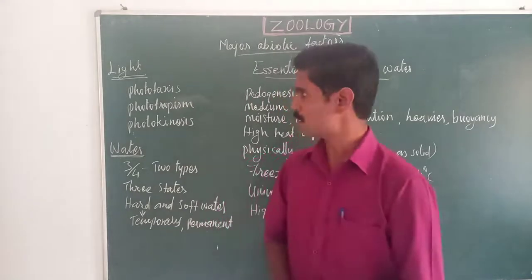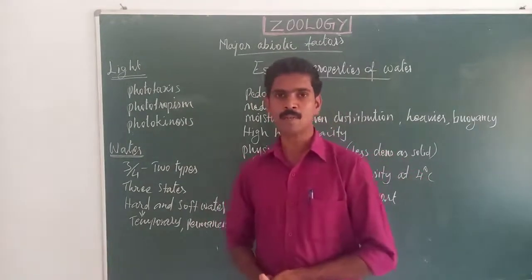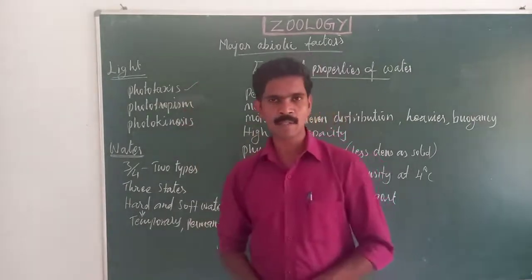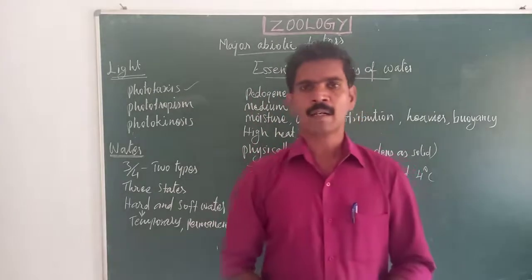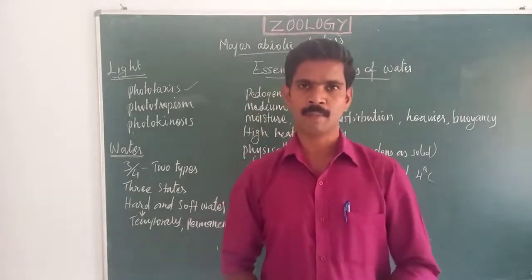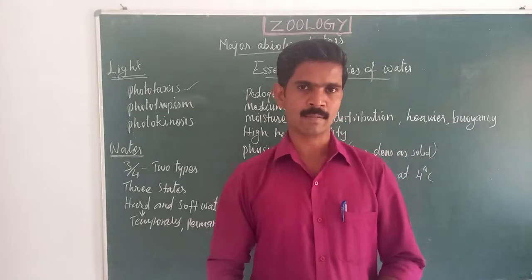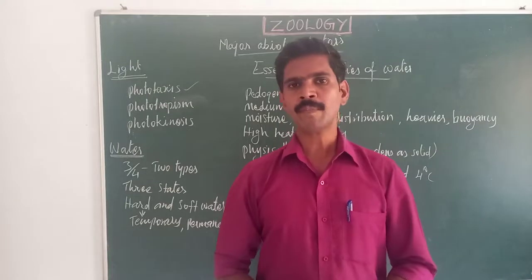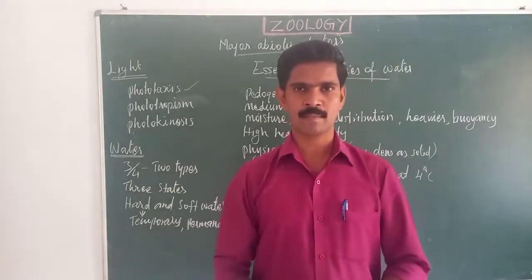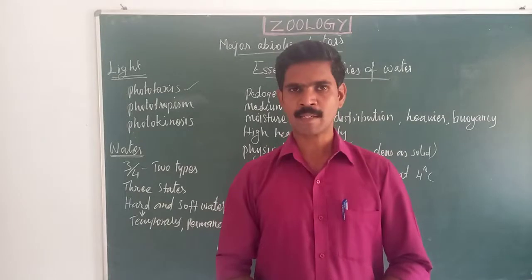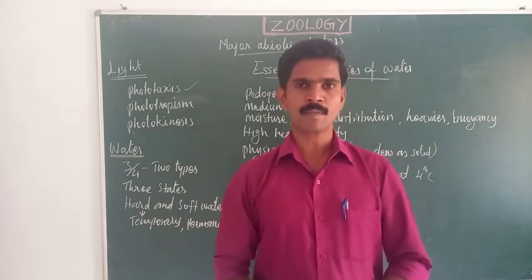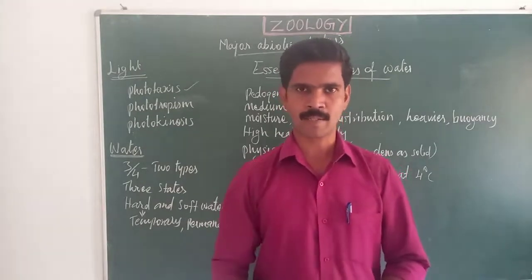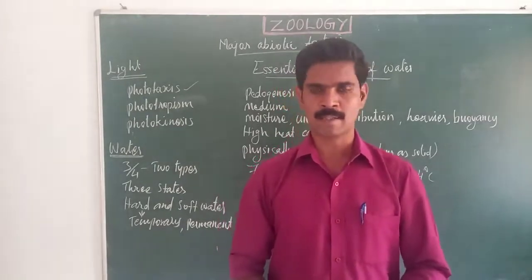Now we are going to study 3 mark questions, 2 mark questions. The first one is called phototaxis. Phototaxis means the movement of an organism in response to light. This movement may be towards the light or away from the light. For example, moth. Moth means the small insect-like organism. This moth always moves towards the light, so it is called positive phototaxis.